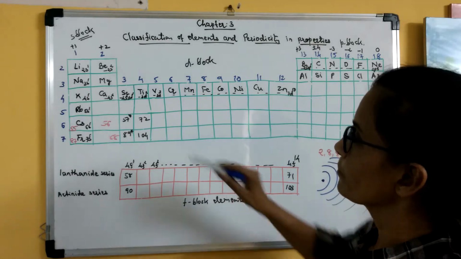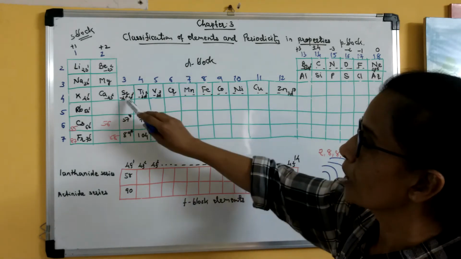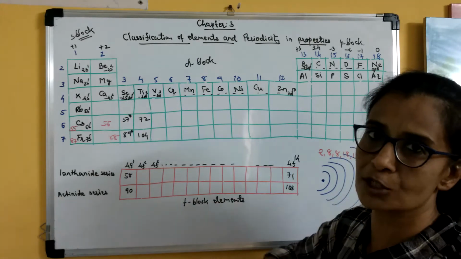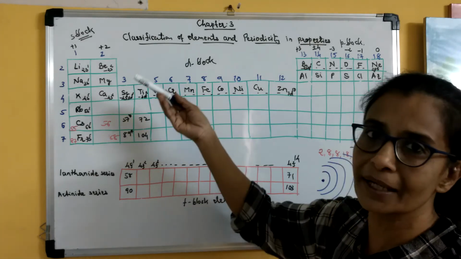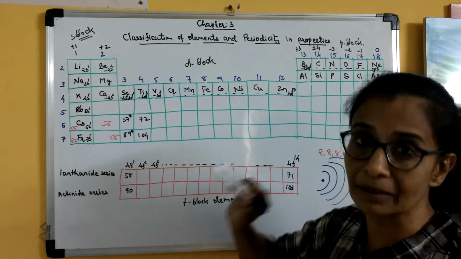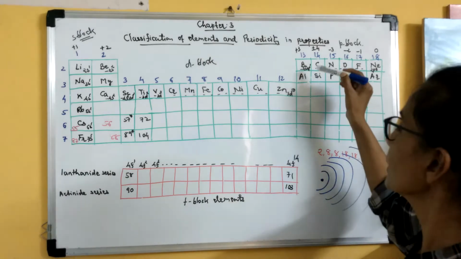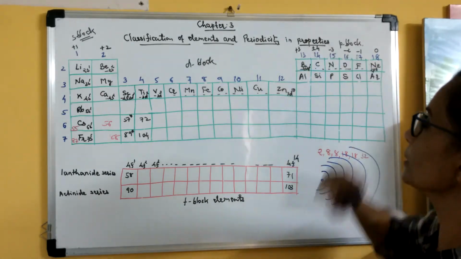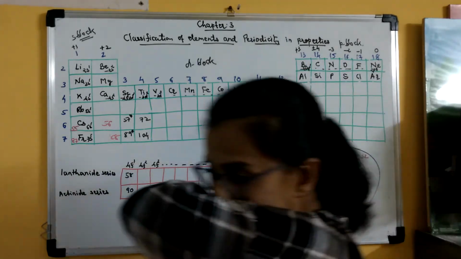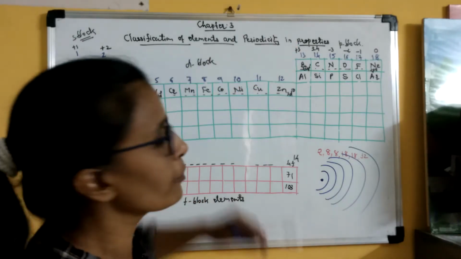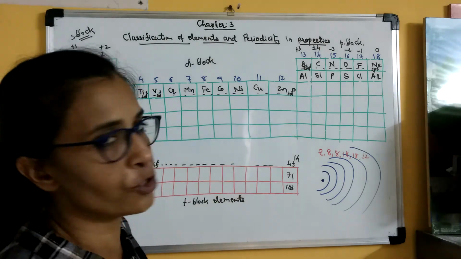Similarly, here, third group. I have written 4s2 3d1, which means a total of 3 electrons, 2 in the s orbital and 1 in the d orbital. So the valence is 3. There are 3 valence electrons, 3 outermost electrons. If we go here, group 13, I have written the configuration 2s2 2p1, which means 3 electrons.